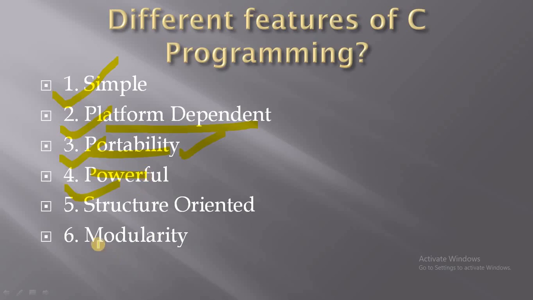Next, the fifth feature, is structure oriented. C is a structure oriented programming language. Structure oriented programming aims at the clarity of programs and reduces the complexity of code. If a program is very complex, then we can use structures to remove the complexity of the program.